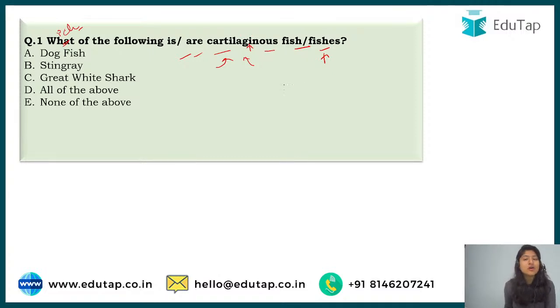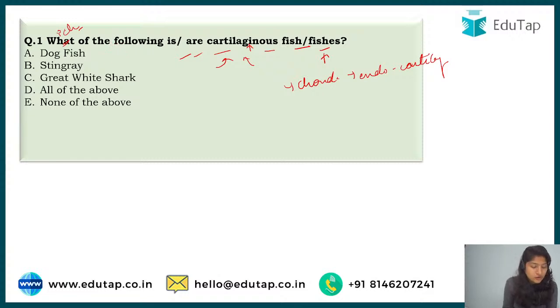Remember, chondrichthyes are those fishes in which the backbone, or you can say the endoskeleton, is made up of cartilage. A good example of cartilage is your ear. It is not bone, so it is softer than bone but not as soft as the other parts. Then we have osteichthyes, whose inside skeleton is made up of bones. In the last class we did osteichthyes, so I decided to cover chondrichthyes in this one.